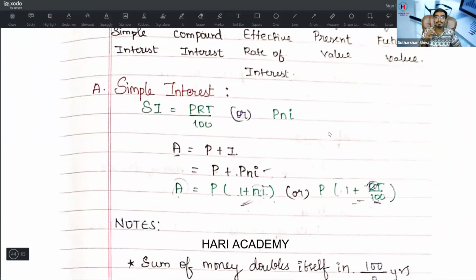Simple interest is PRT by 100, or PNR by 100, or PNI. Here I is equal to R by 100, where capital R is equal to 10. How do you find I? I is equal to 10 by 100, so I is equal to 0.1.